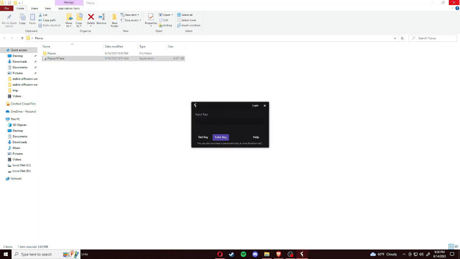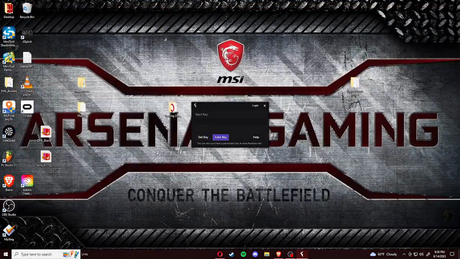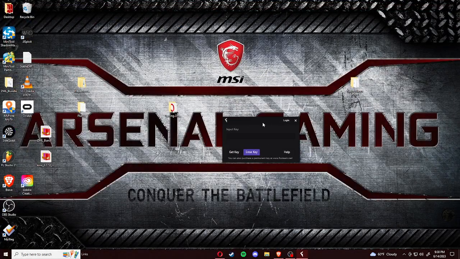Alright. Now once Fluxus is launched, you're going to have to get a key for it. You're going to have to get a key every single day, but that's what's so special about Fluxus. Since they update it so often, it's almost never broken, but since they update it so often, you have to get a new key for it every single day. But I found it to be fairly convenient, because like I said, it's almost never broken with how much they update it. But you're just going to click get key.